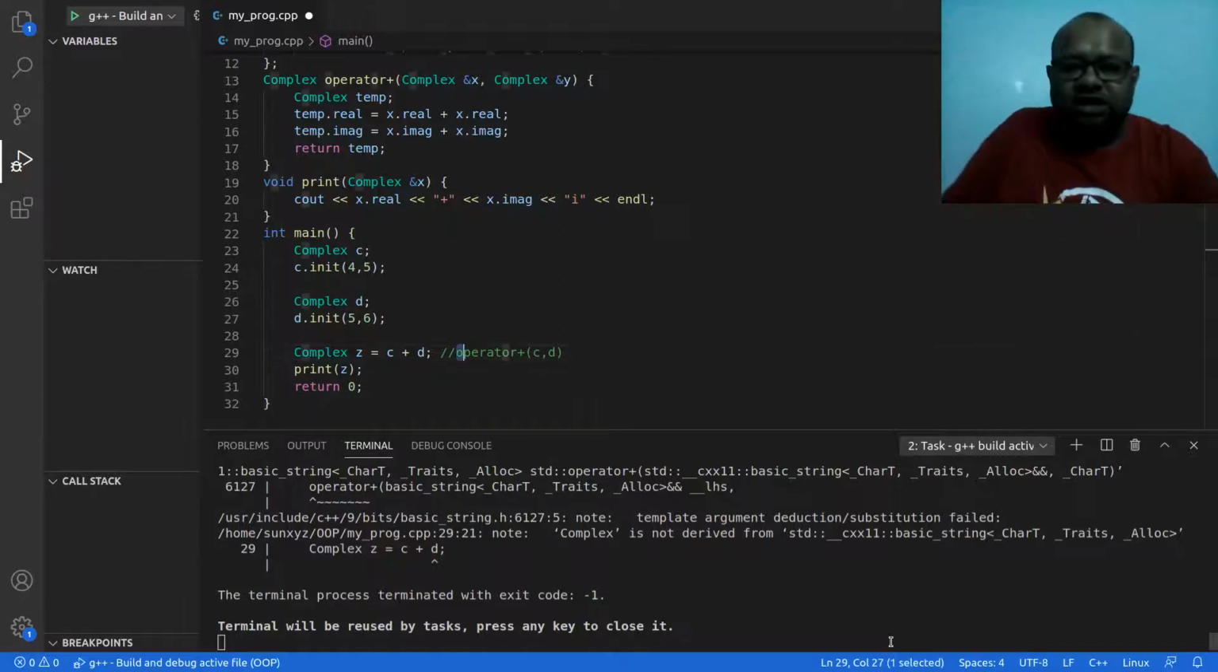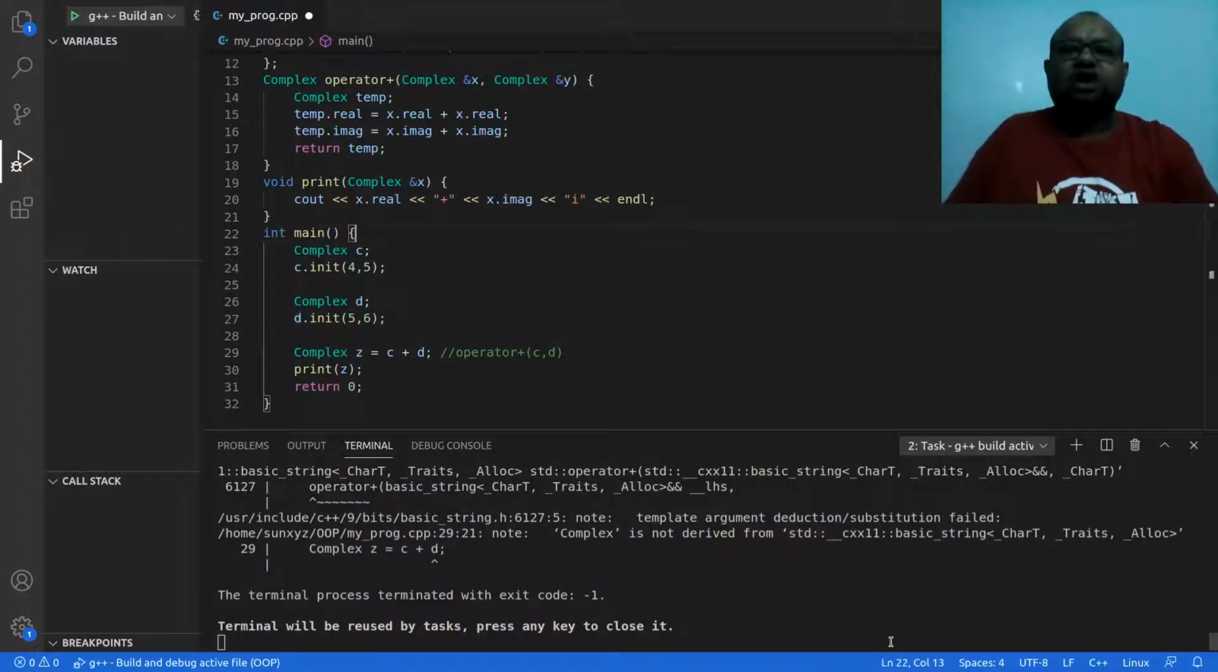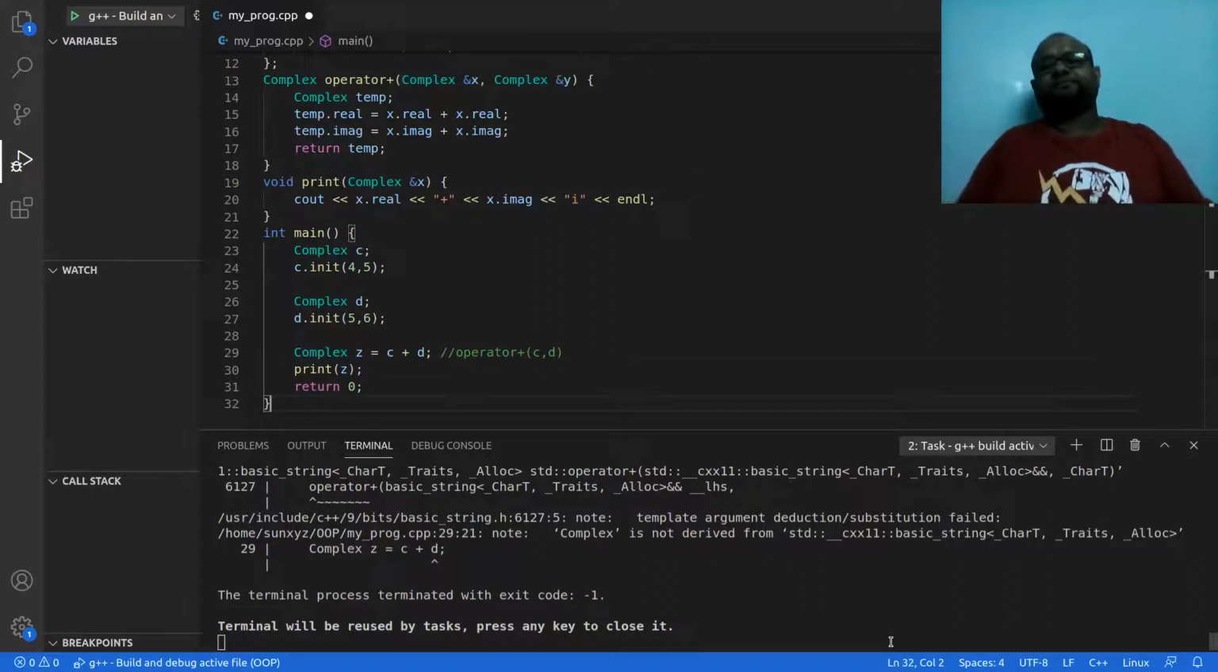I am simply calling this operator plus, and then what are the two parameters? The first parameter is the object that appears to the left of it. The second parameter is the object that appears to the right of it. So I am passing two objects. What is the type of C and D? The type of C and D is complex. Yes, that is fine. I am receiving these two complex objects as parameters in operator plus. So this is what it is.